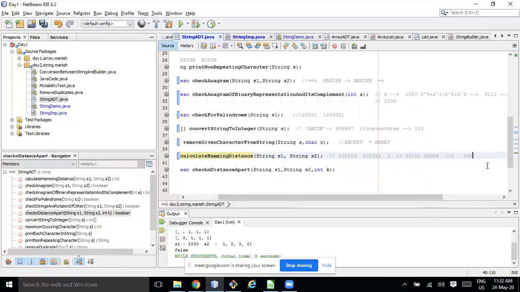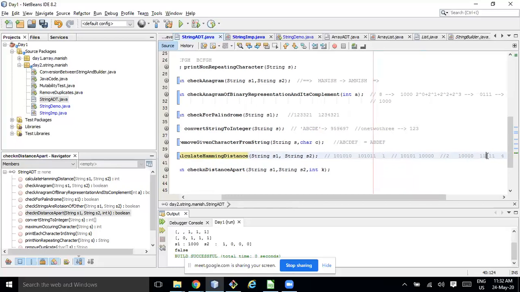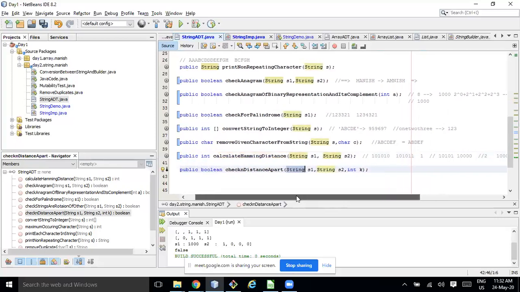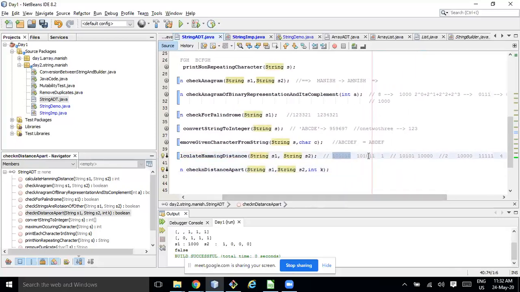Maybe I'll take another example here, 1 0 0 and here 1 1 1 1 1. For now I'm assuming the length of the string is the same. So here the length is 5, here is also a length of 5. So what is the Hamming distance? Here it's 4, here also 4. So this 4 is the Hamming distance. Making sense?